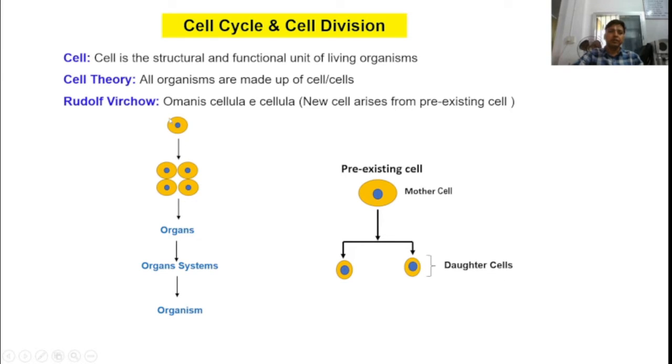So we all know that cell divides and forms a group of cells which is known as tissue, and tissue forms organs, and different organs combine to form organ system, and finally organism. And so this is the mechanism of division of cells. So suppose this is a dividing cell which is known as pre-existing cell, and it is also known as mother cell. So when this mother cell divides, it produces daughter cells.